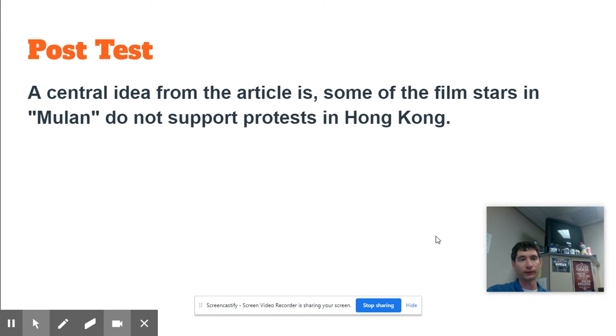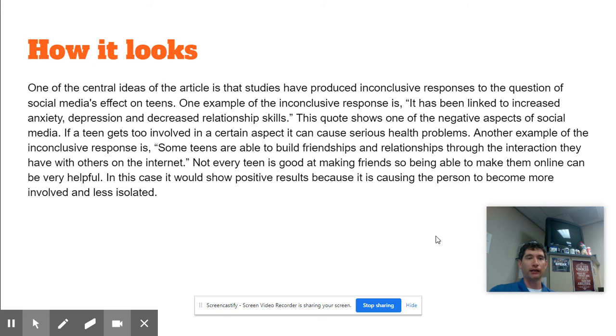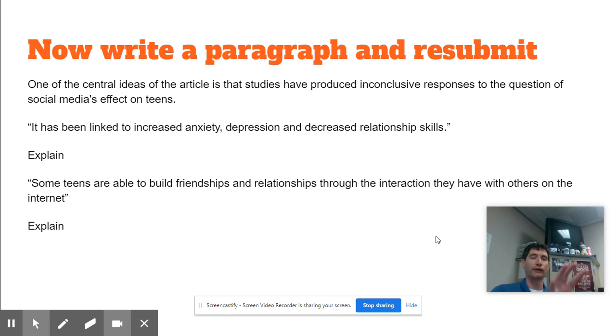All right. So going to the post-test, the Mulan article, the central idea from this article is some of the film stars in Mulan do not support protests in Hong Kong. So as you're reading through, go back through, find a couple quotes that prove that. Once you find those quotes, go through and do the formula that I had on the screen, where you have the central idea, put the quote in there, explain how that quote proves the central idea, and then same thing with the second one.